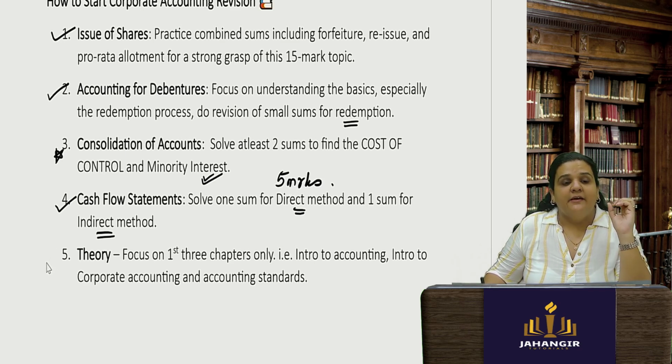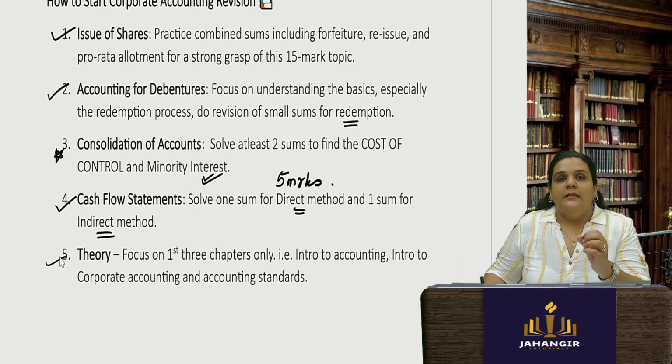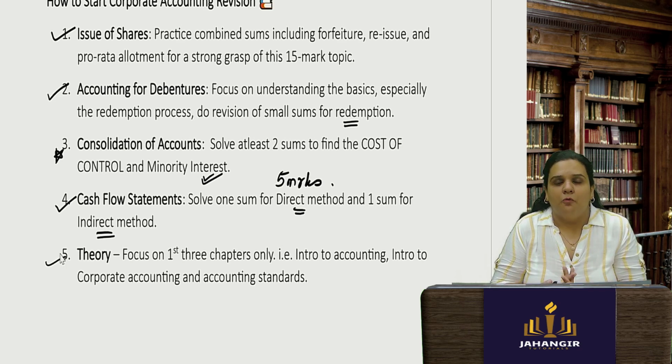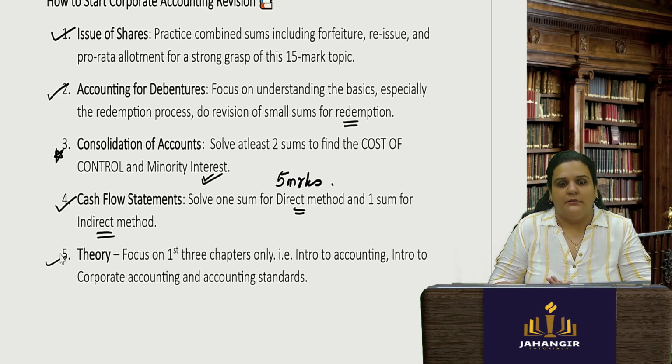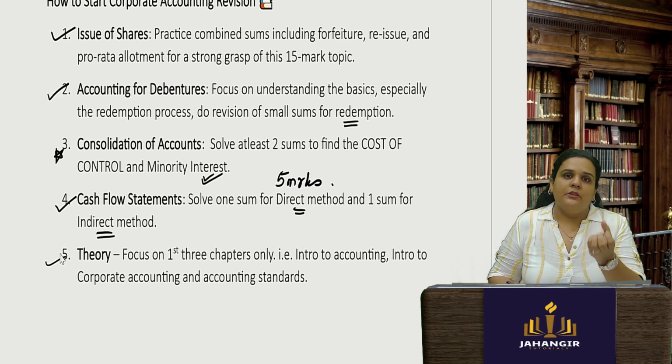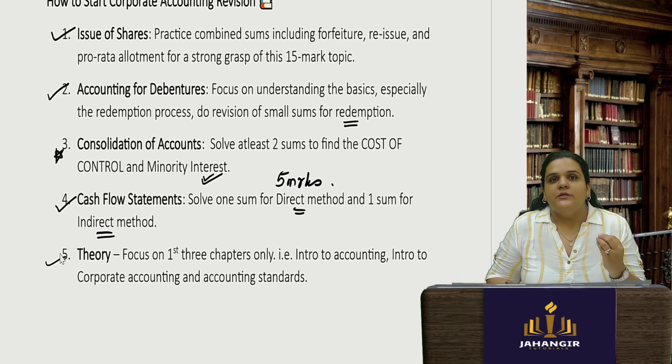Theory, as I have always told you, is important. At least 10 to 12 marks are asked for theory. It can even be more. I'm talking minimum 12 marks. So for theory, what are you supposed to do? Concentrate on the theory chapters. For the other chapters, you are also supposed to know a little bit of theory, at least the concept.